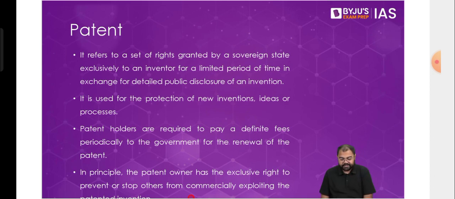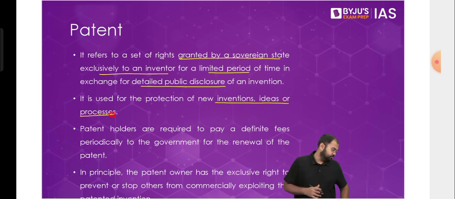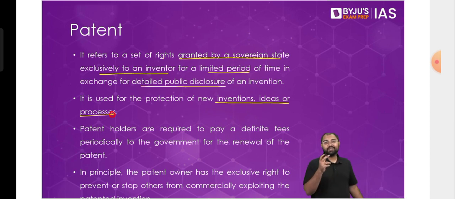Now, in case of a patent, what we see is that it refers to a set of rights granted by a sovereign state exclusively to an inventor for a limited period of time in exchange for detailed public disclosure of an invention. And it is used for protection of new inventions, ideas, or processes. So understand what's happening here. Suppose that I made something new. Suppose that I invented something. Let's say I am the inventor of a fountain pen. So I'm the first one who has invented the fountain pen.